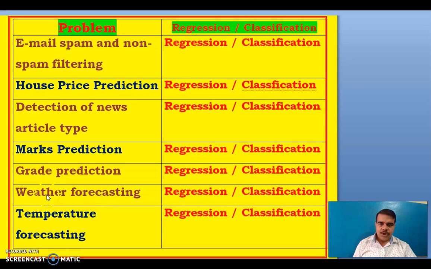Weather forecasting means which type of weather it will be. Here there is no number, we just need to forecast the type, so it will come under classification. And finally, temperature forecasting. When we go for temperature forecasting, the answer will be in terms of some number, so temperature forecasting will be under regression.